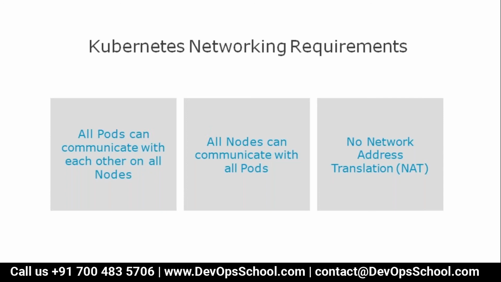You are running pods in a cluster with multiple nodes. So here Kubernetes is saying, all pods can communicate with each other on all nodes, across the nodes. It should be possible. All nodes can communicate with all the pods inside that cluster.